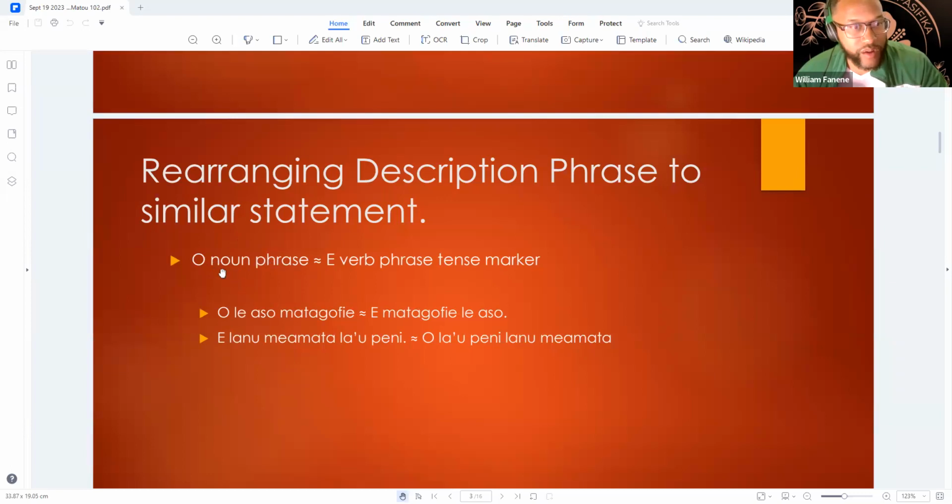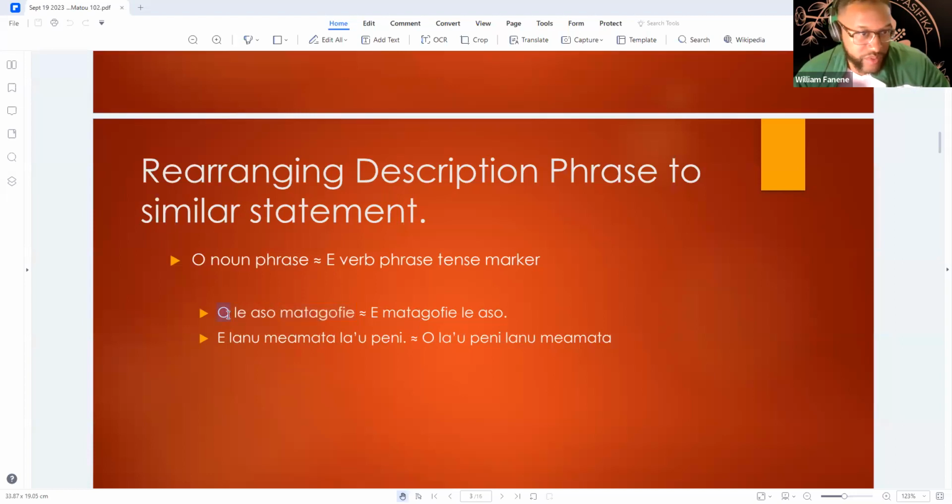So for example, in week one, we learned this. Like if we said something like o le aso matagofie. So o le aso just means the day. And if I add an adjective to it, I could say le aso matagofie. So the beautiful day. So le aso by itself is the day, or it is the day. O le aso matagofie means the beautiful day, or it is the beautiful day.